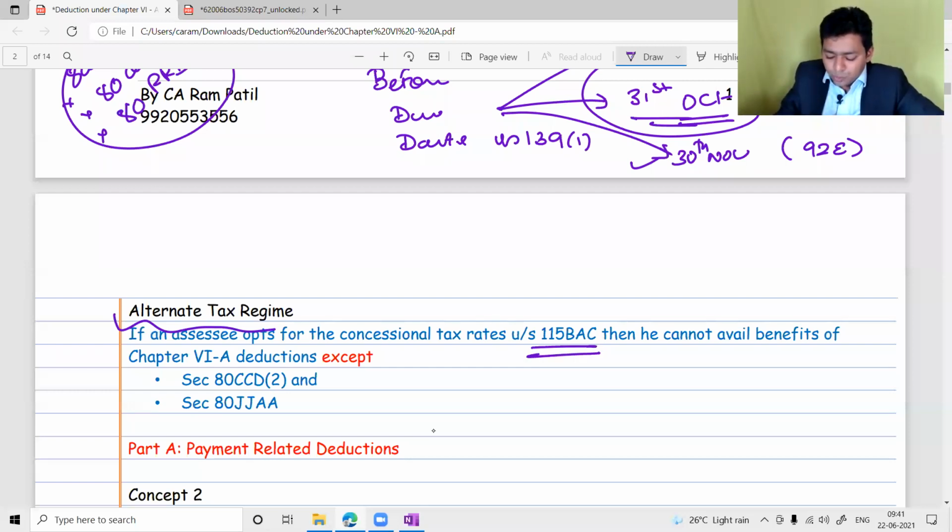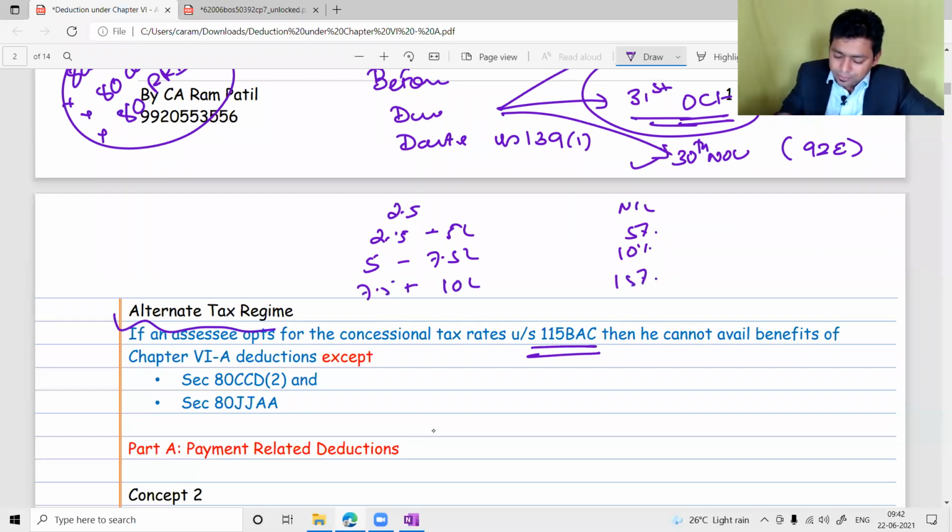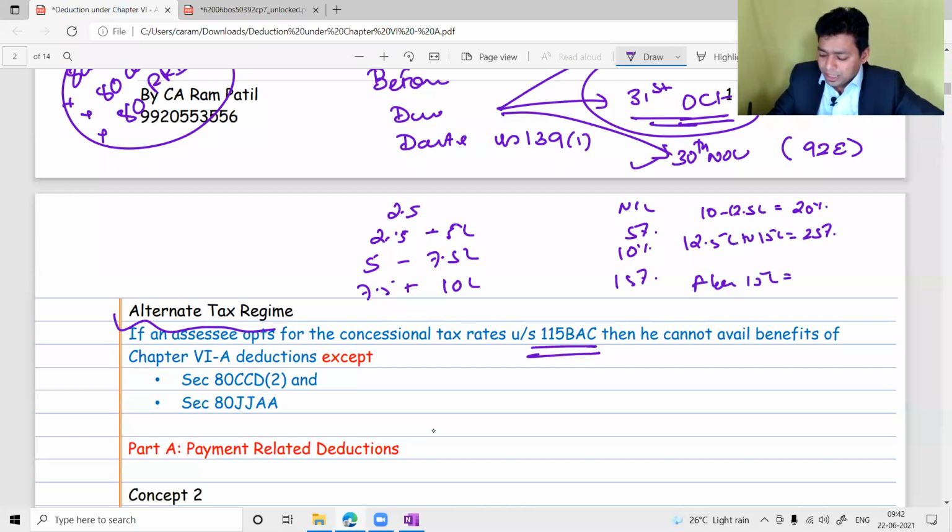Concessional rate of tax means up to 2.5 lakh nil. 2.5 lakh to 5 lakh, we are having 5% tax rate. 5 lakh to 7.5 lakh, 10% tax rate. 7.5 lakh to 10 lakh, 15% tax rate. 10 lakh to 12.5 lakh, please understand, 20% tax rate. 12.5 lakh to 15 lakh, 25% tax rate. And above 15 lakh, 30% tax rate. Obviously, these new tax rates are concessional.